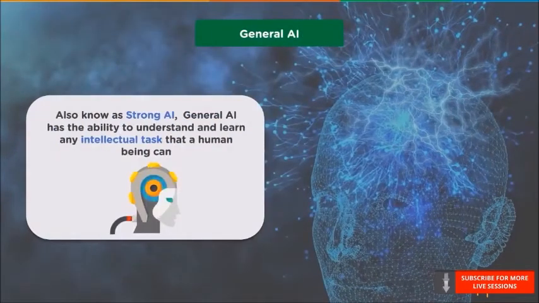Next, we have general artificial intelligence or general AI. General AI, also known as strong AI, has the ability to understand and learn any intellectual task that a human can. General artificial intelligence has received a $1 billion investment from Microsoft through OpenAI. It allows a machine to apply knowledge and skills in different contexts. AI researchers and scientists have not achieved strong AI so far. To succeed, they would need to find a way to make machines conscious, programming a full set of cognitive abilities.